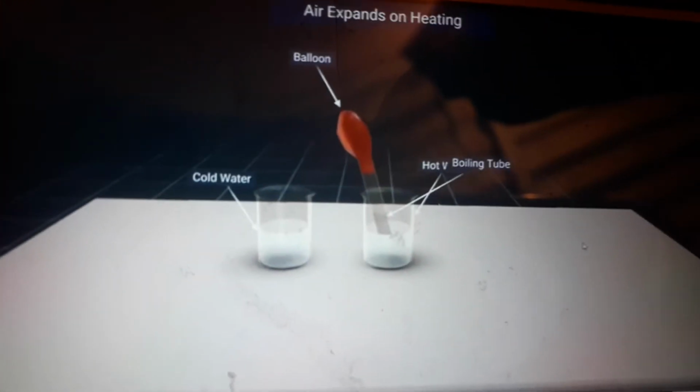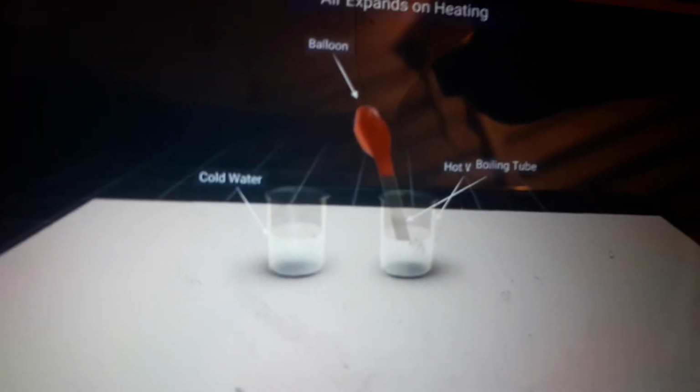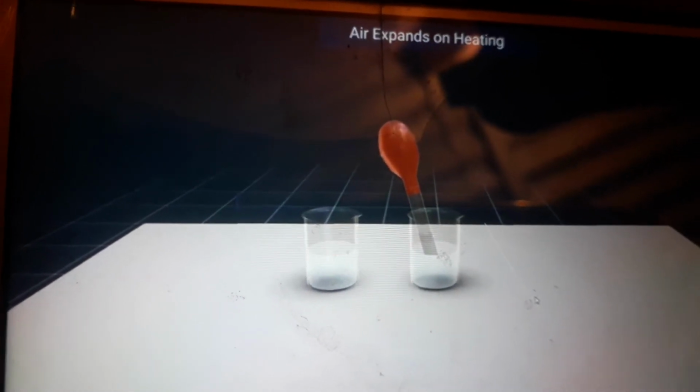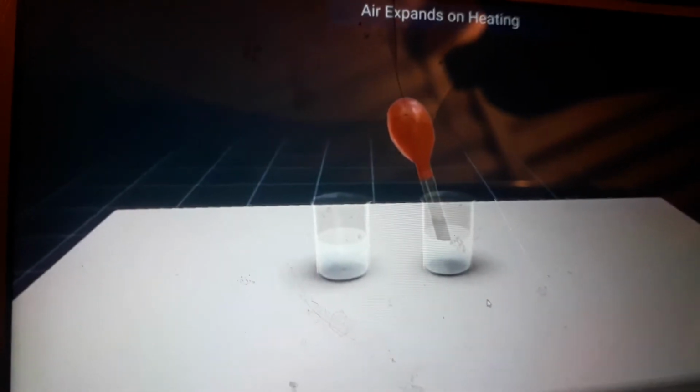Okay, see what you have to do in this activity. See children, what you have to take? Hot water in a tumbler, a balloon fixed to a water bottle, and place it in the hot water tumbler.